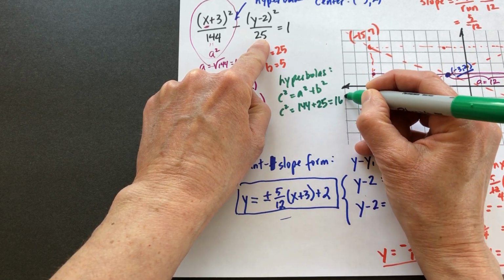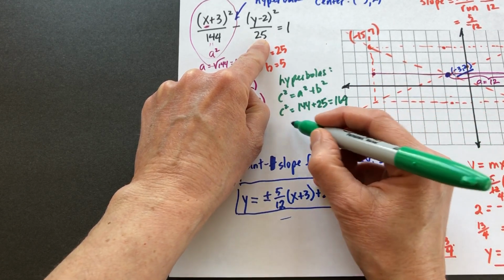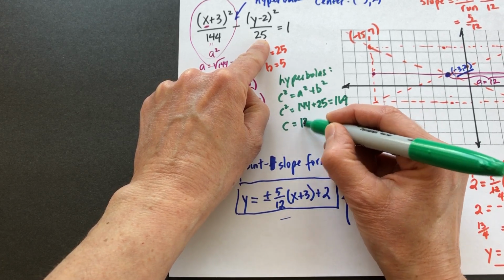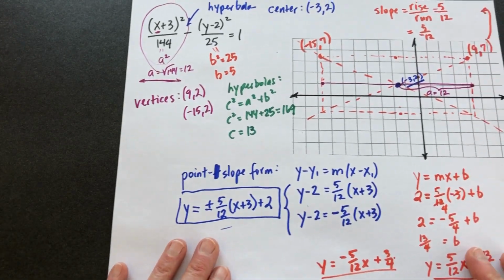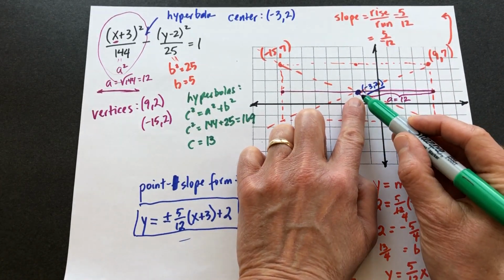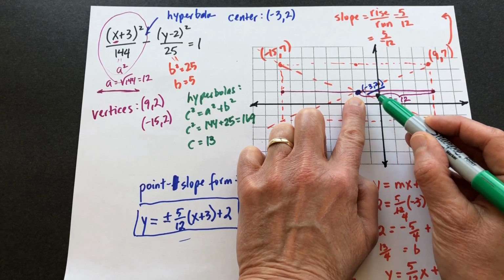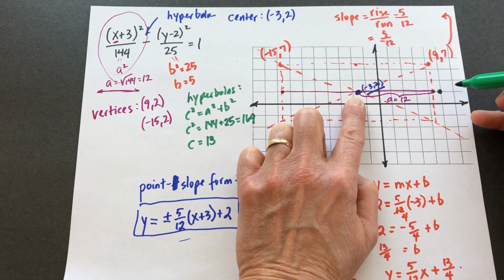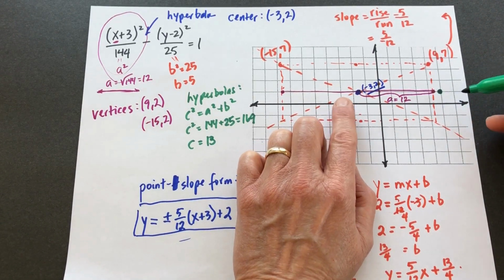That is 169. I recognize that as 13 squared, so C is 13. So for my foci, I'm going to start at the center, and I'm going to come over 13, and that's going to put me here.